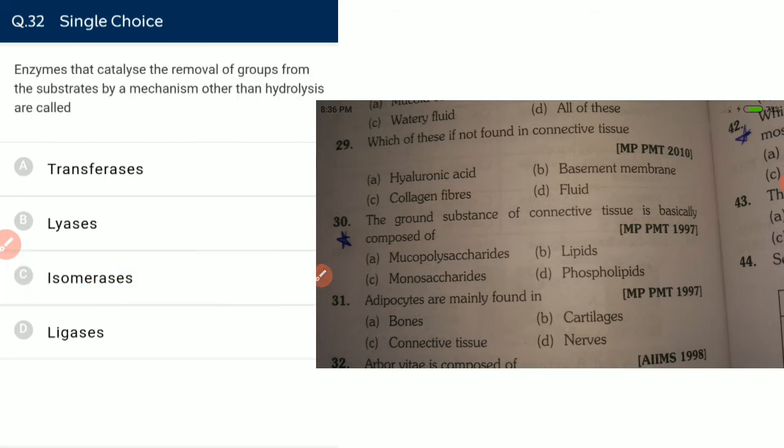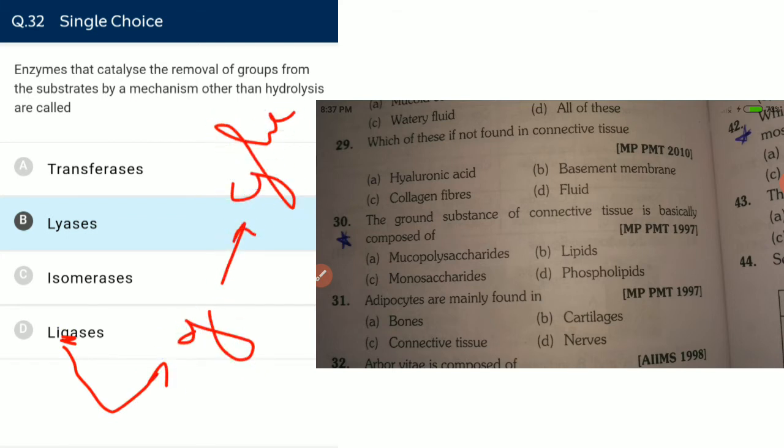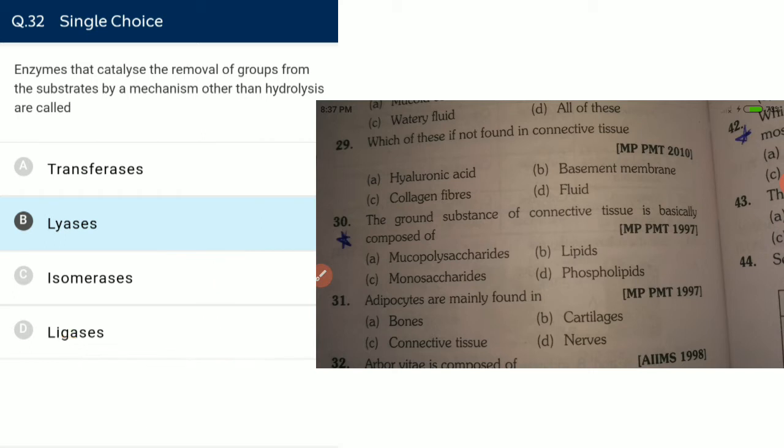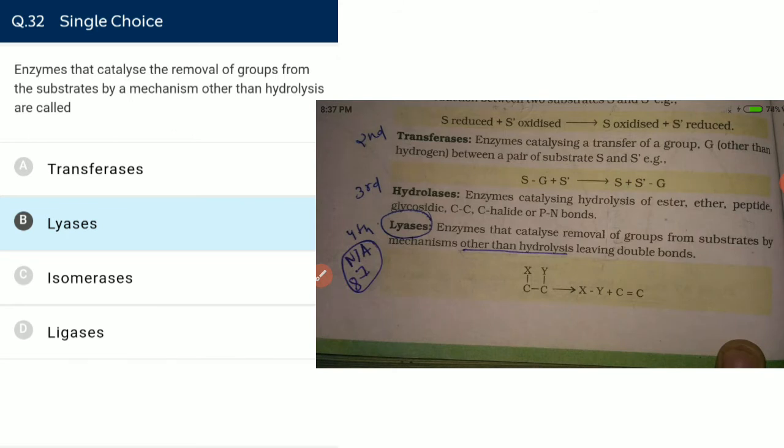Enzymes that catalyze the removal of a group from the substrate by a mechanism other than hydrolysis are lyases. Lyases break the substance, and ligases join the substance. G means glue: ligase, G for glue. So ligase is the joining enzyme and lyase is the cleaving enzyme. Hydrolysis is used for breaking, and lyases break the molecule.